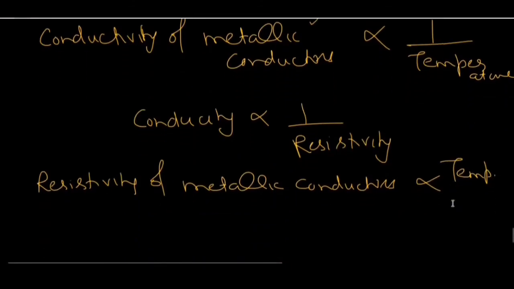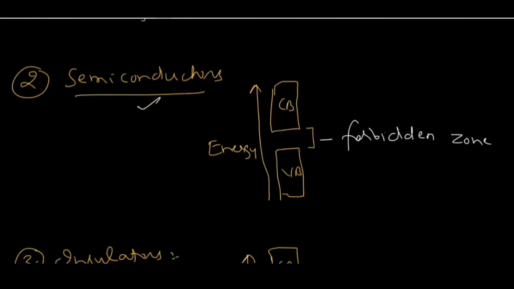Second, now, what is the effect of temperature on the conductivity of semiconductors? We know in case of semiconductors, a small number of electrons can jump from valence band to conduction band. But whenever the temperature is increased, then more electrons present in the valence band will gain energy and they will start jumping into the conduction band.